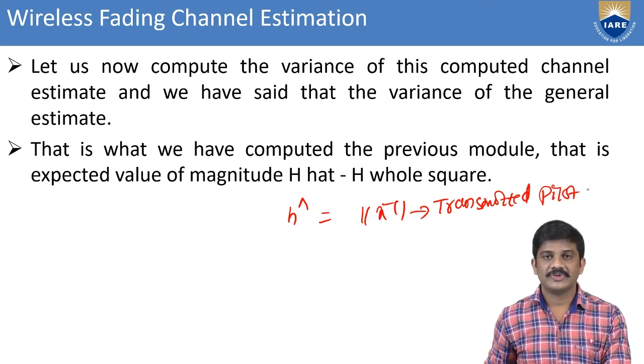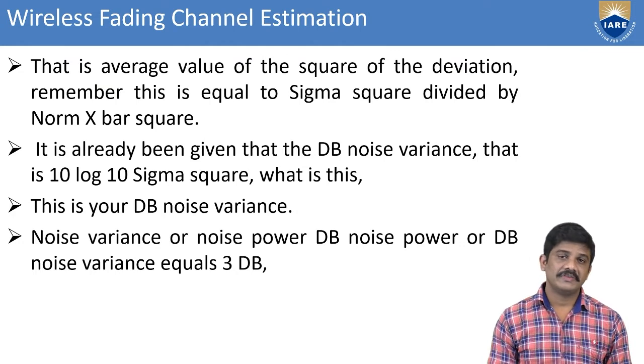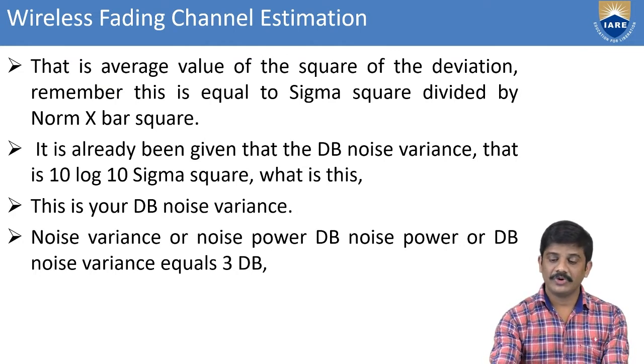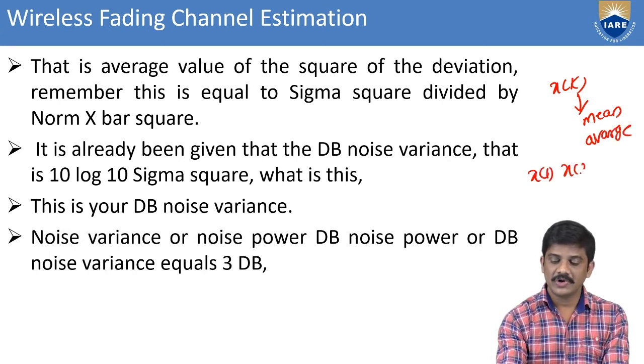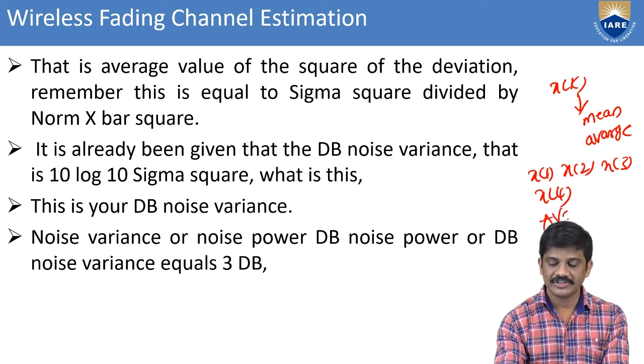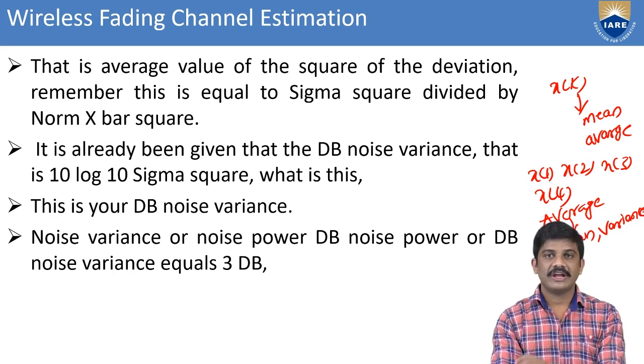Okay, this is for the transmitter pilot. Next, coming to here, what will happen to the average values? For example, if you go with x of k, this is for only one mean value, one average value. If you go for x of 1, x of 2, x of 3, x of 4, this is for the average mean, and also the average of the mean and variance. Like that we can find out.